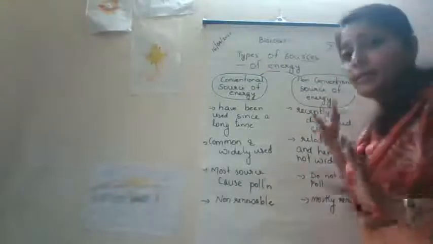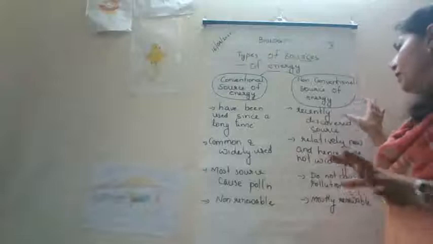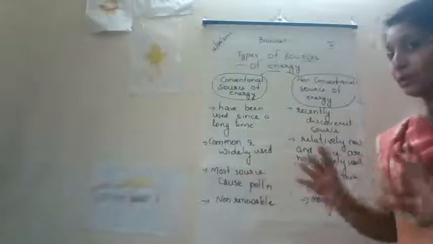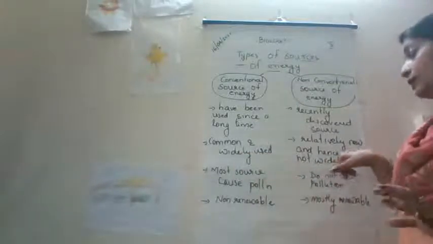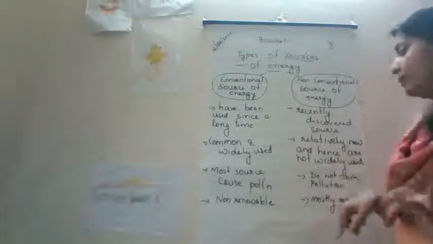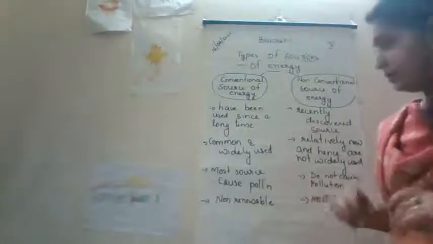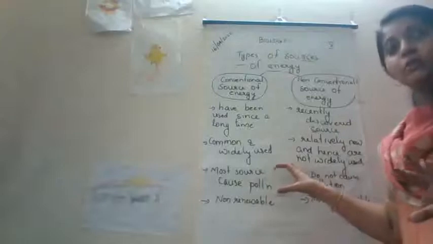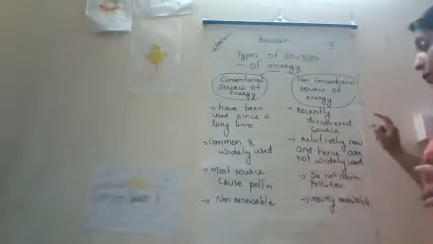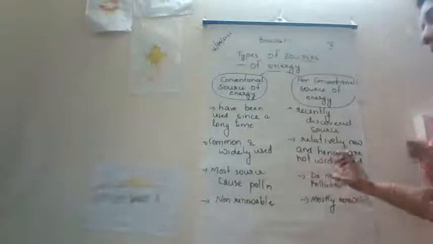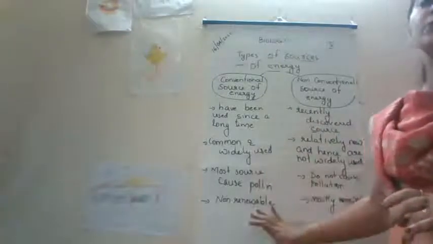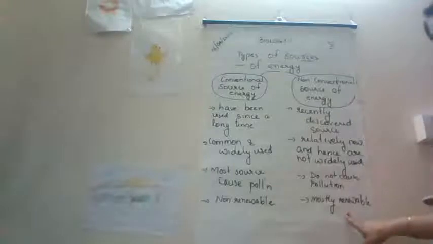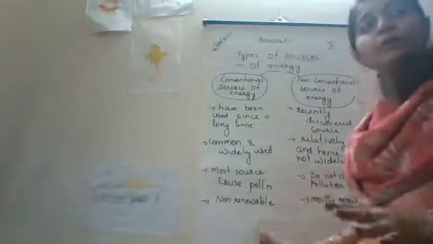So these are recently discovered energy sources and we are not widely using them. But the conventional source of energy is common and widely used, and non-conventional source is a relatively new source of energy and hence it's not widely used. Most of the conventional sources cause pollution, but non-conventional sources do not cause much pollution. And conventional sources are normally non-renewable, but most non-conventional sources are renewable.